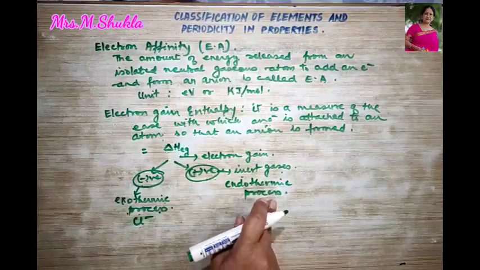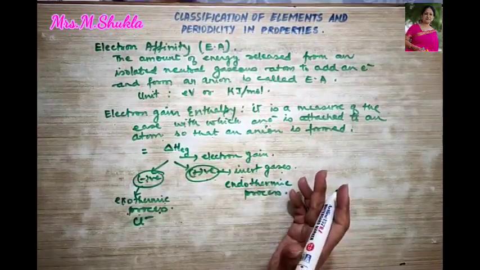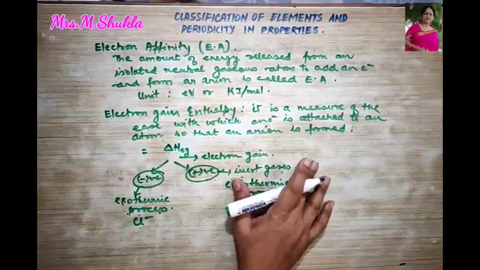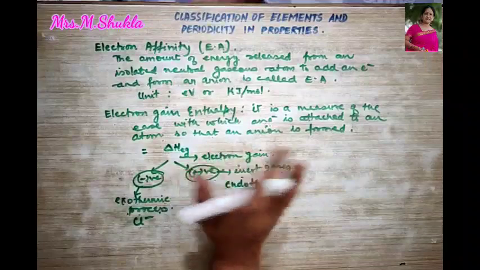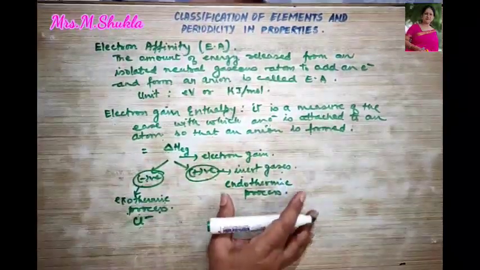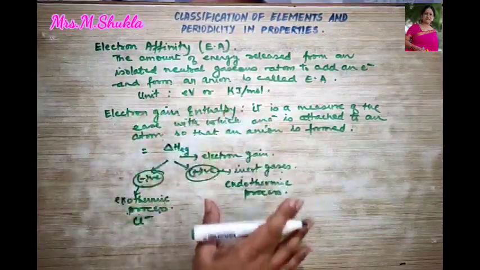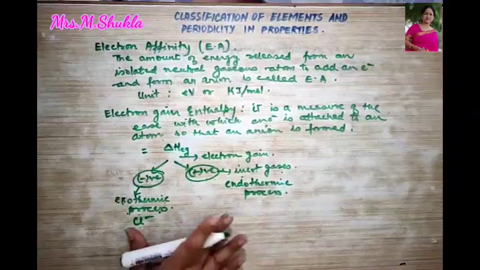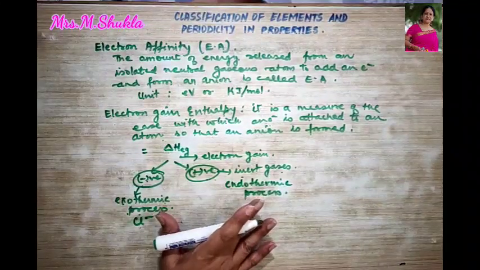For example, noble gases have a large positive value of electron gain enthalpy, and therefore the formation of anion of the noble gases is not at all possible, and hence the inert gases show endothermic or positive electron gain enthalpy. I hope the 2 points are very clear to you.